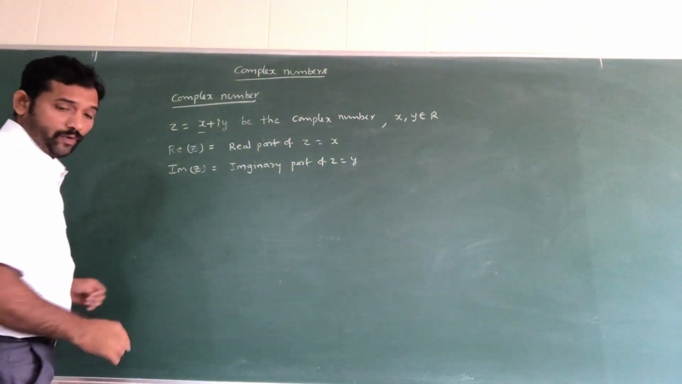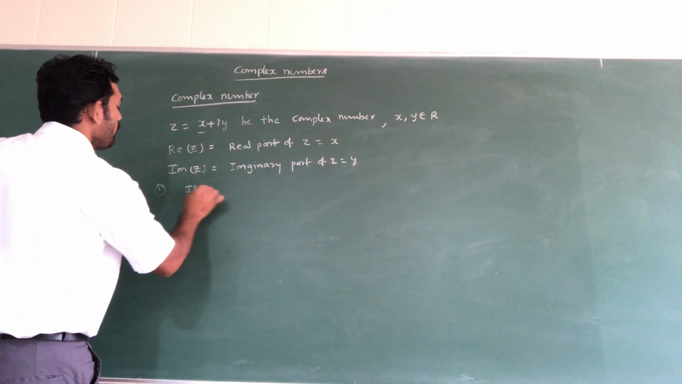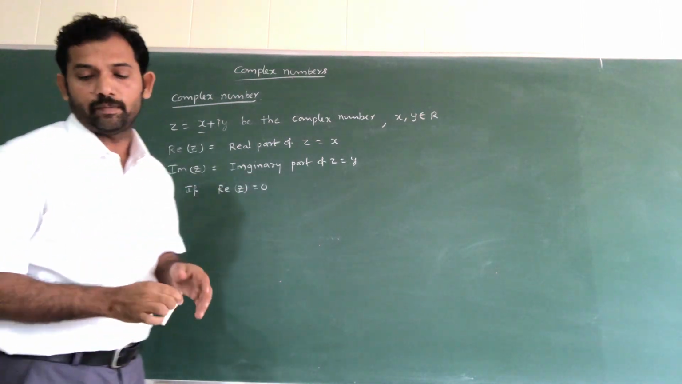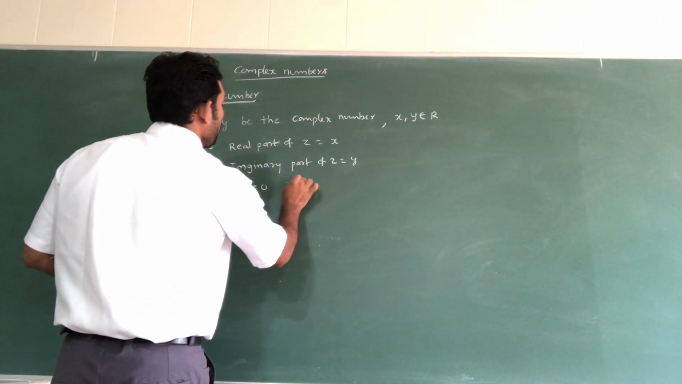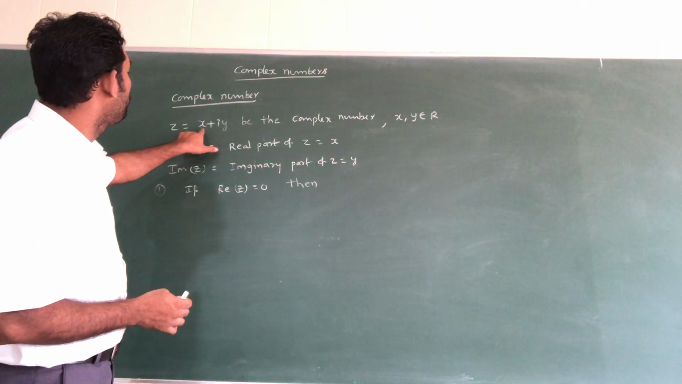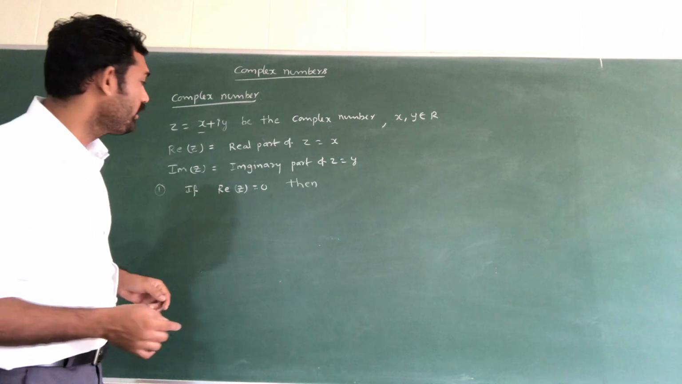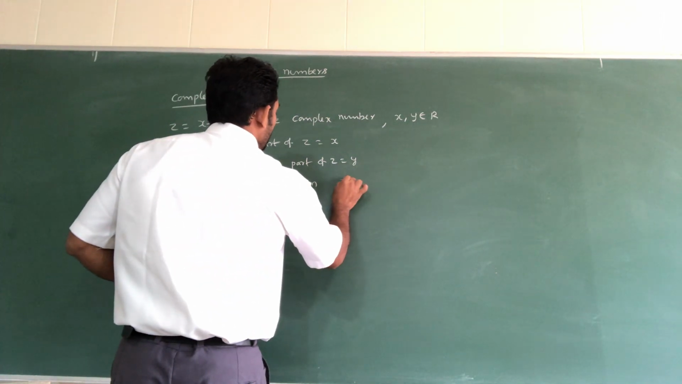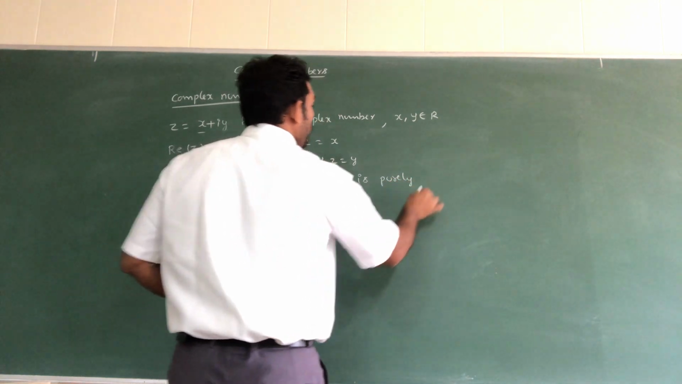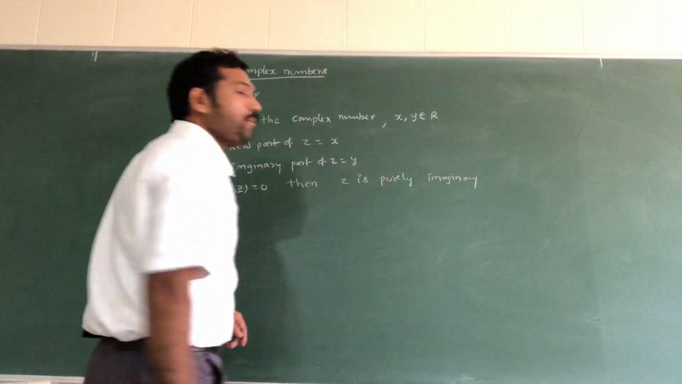So suppose in the first point, if the real part of z is equal to 0, it indicates what? The real part of z means the x value should be 0, so what is remaining? Then z is purely imaginary.